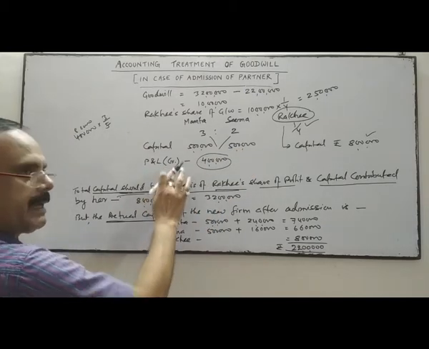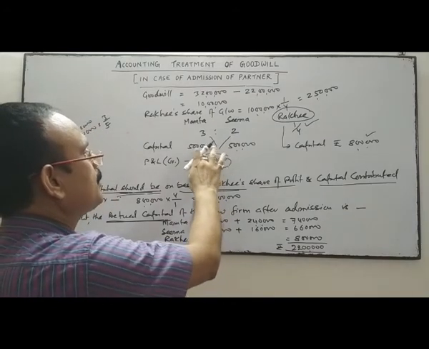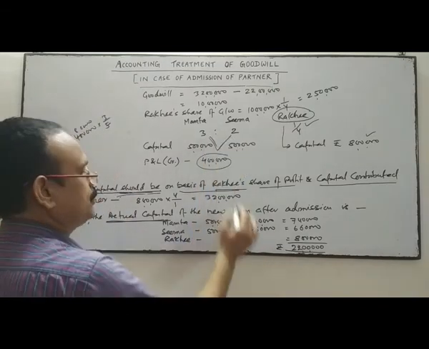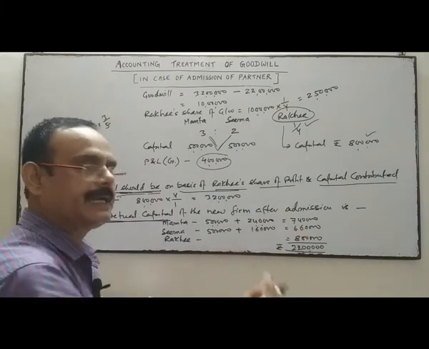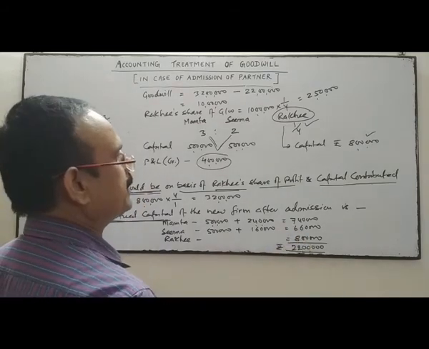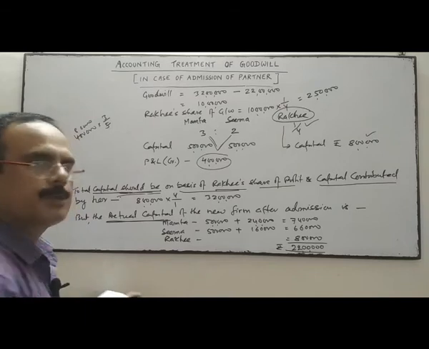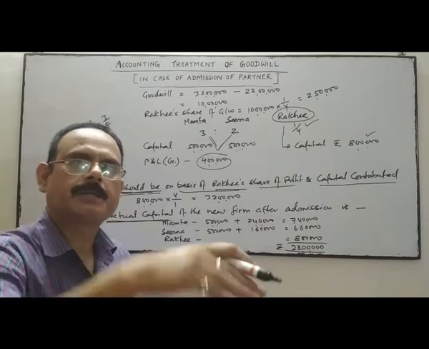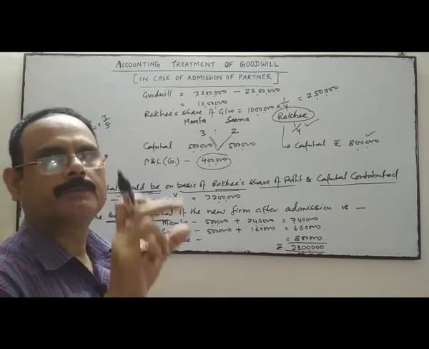There is a profit and loss credit balance, and we know that only the old partners have a right on this amount. So this amount I have transferred to their capital account in the ratio of 3:2. So 2,40,000 and 1,60,000. The total capital of both the partners after adjusting the profit and loss credit balance is 7,40,000 and 6,60,000, and the new partner's share is 8 lakhs. So total actual capital is 22 lakhs. Actual capital is less than the capital should be, so this difference indicates the value of goodwill of that firm.